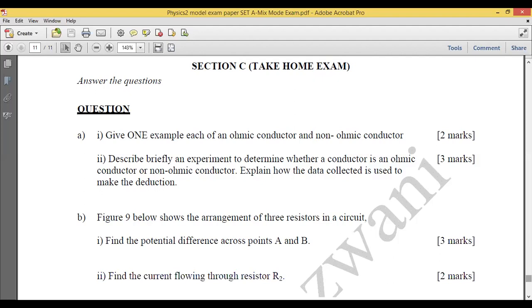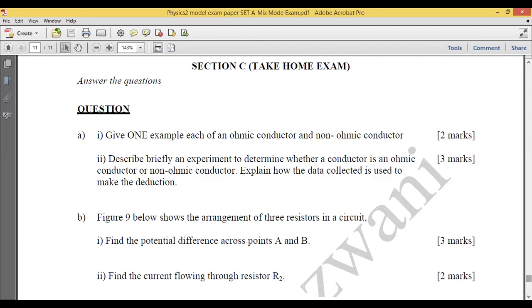Otherwise, the conductor is not ohmic, if you don't get a straight line graph. So you need to explain and relate it with the concept.